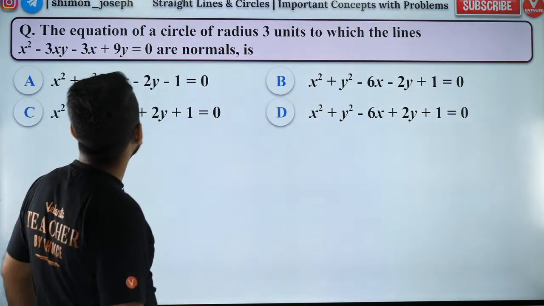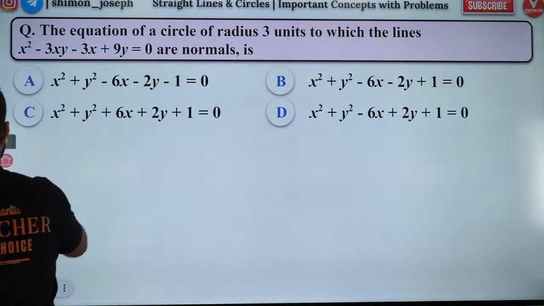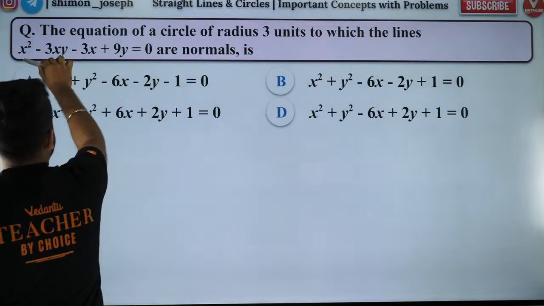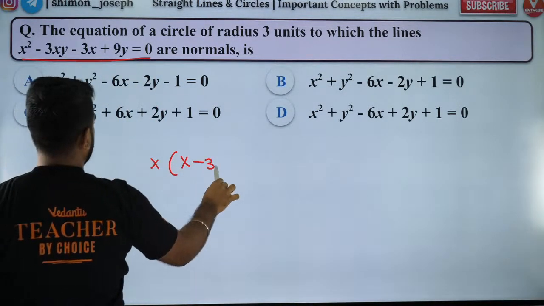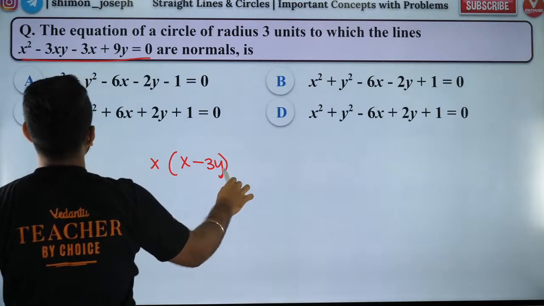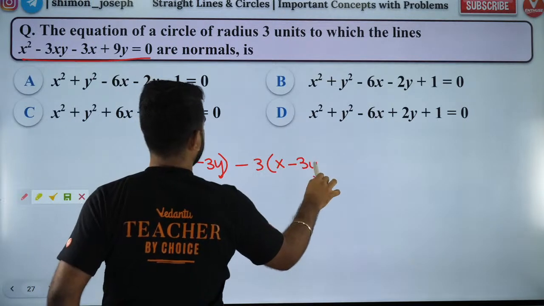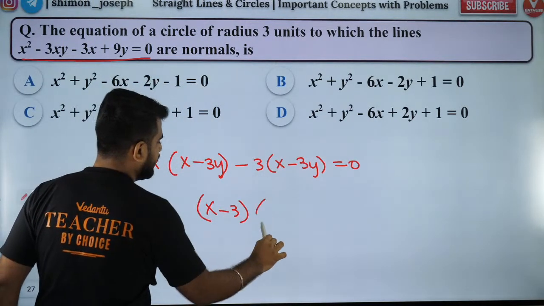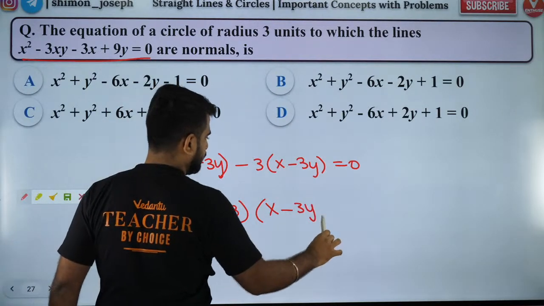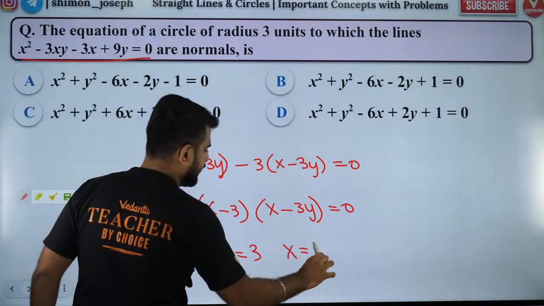Okay, so the equation of circle. First, guys, you need to simplify this line. I don't know how many of you did that. Did you guys simplify this? So take x common. You'll have x minus 3y. And then minus 3 common. You'll have x minus 3y. So the two normals you will get are x equal to 3 and x equal to 3y.